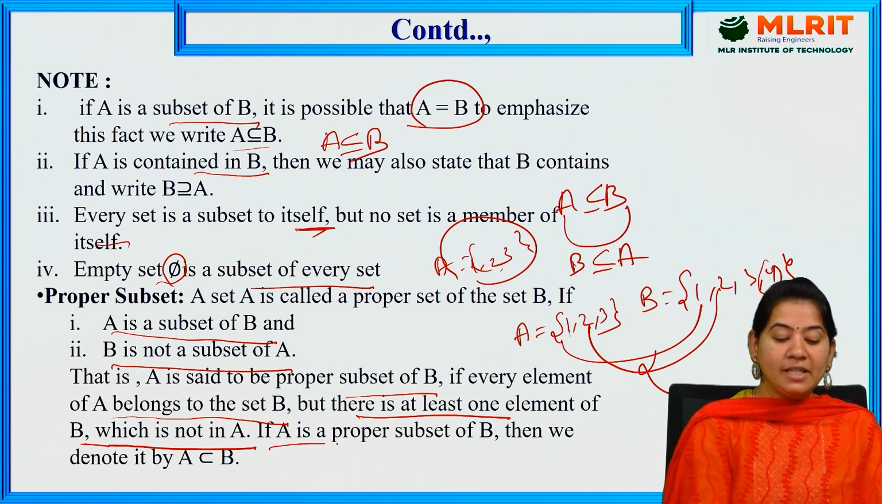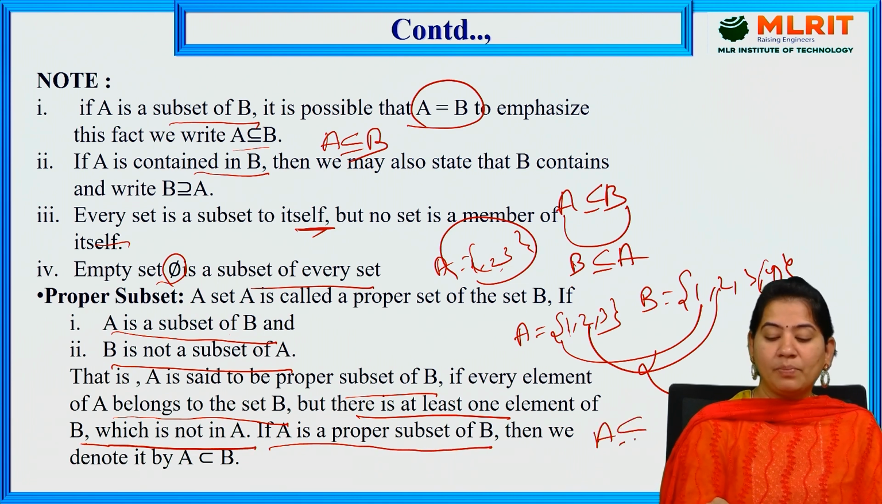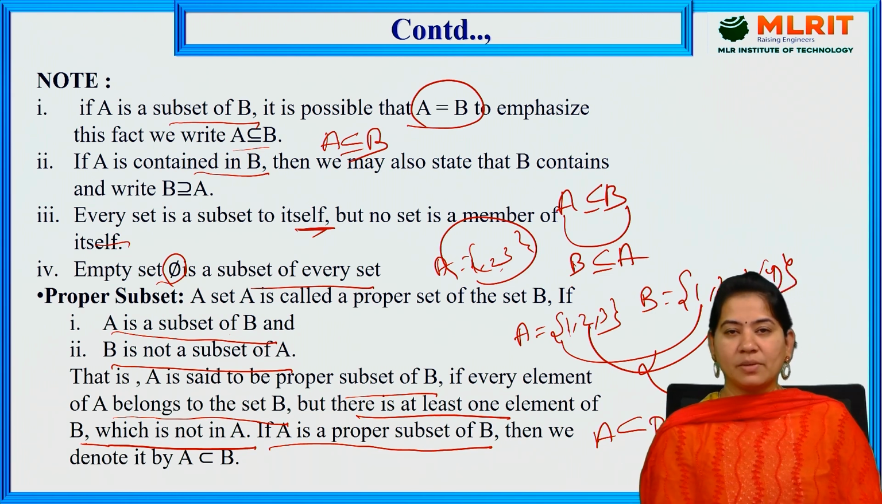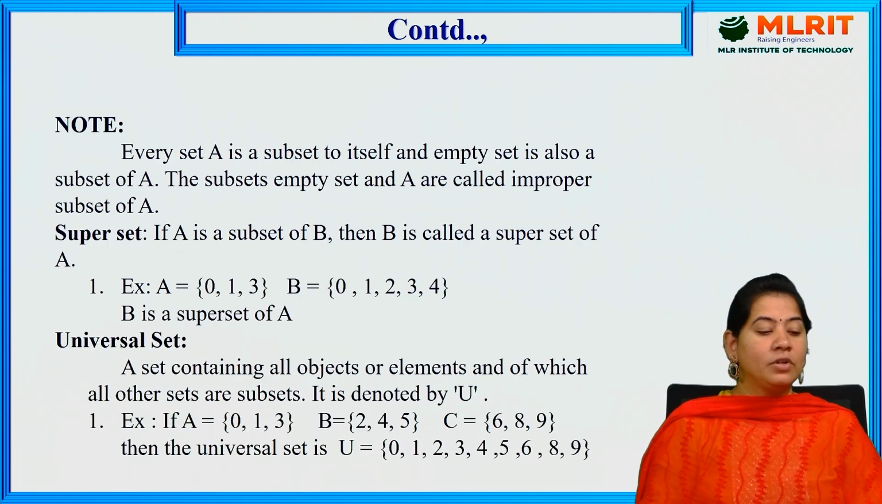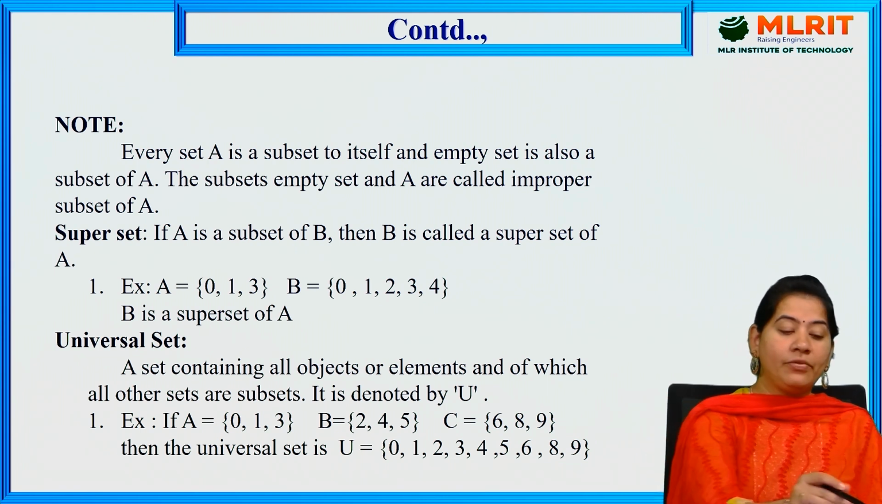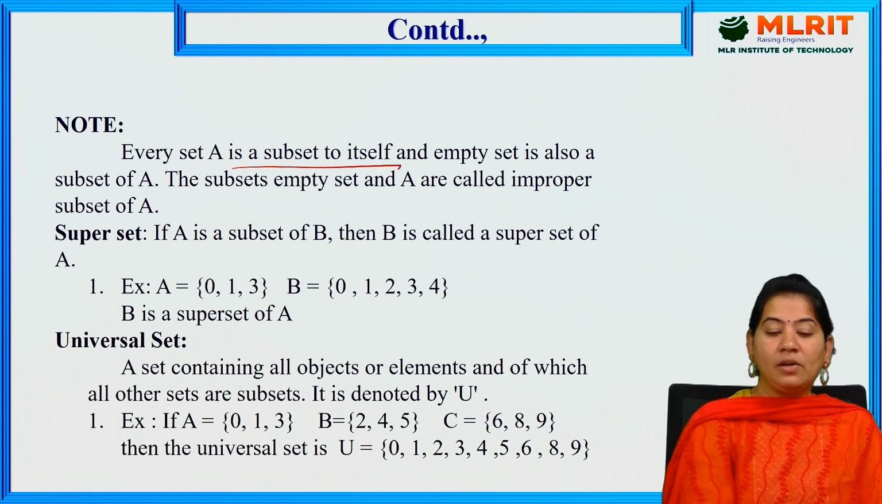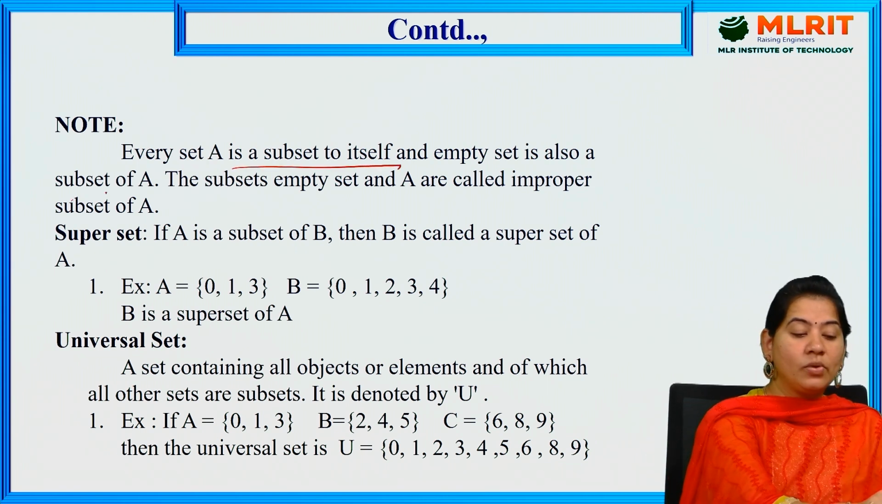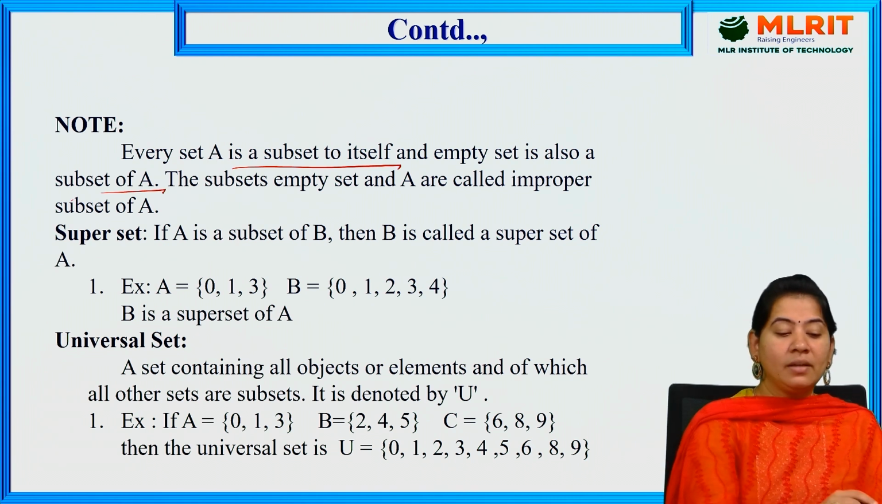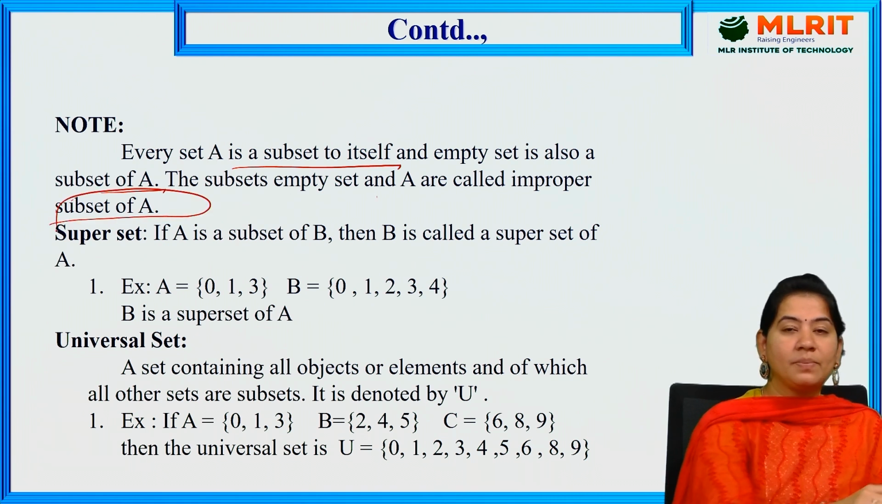So if A is a proper subset of B, then we can write it like this, simply without the equality symbol. That is the only difference between subset and proper subset. Next we have one more note. Every set is a subset of itself and the empty set is also a subset of A. So the subsets, the empty set and A, are called improper subsets of A.